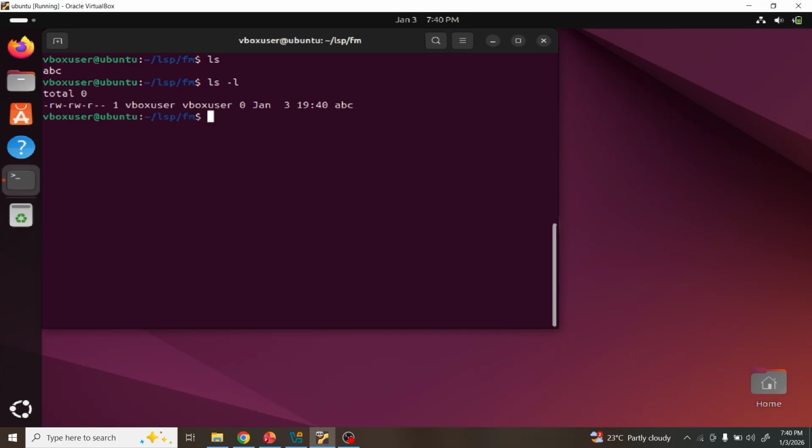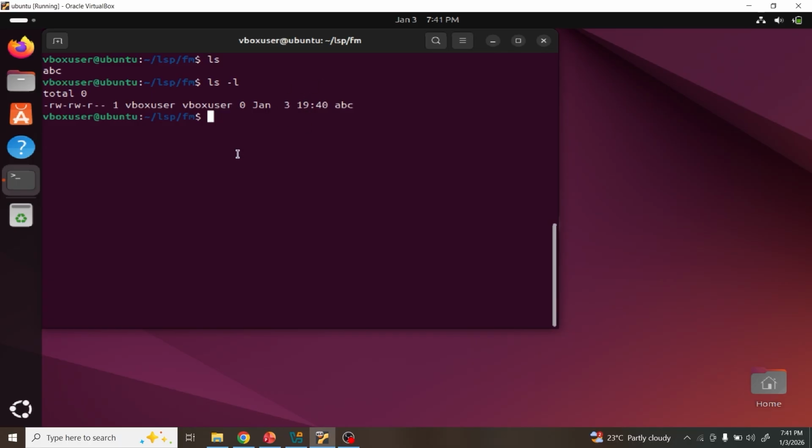What we got, something total, rw, rr something. So we will decode each one. We will decode what is this rw, this total, this and all.